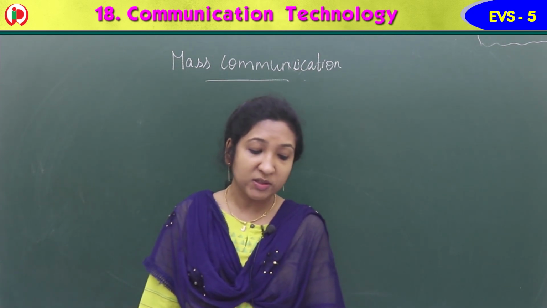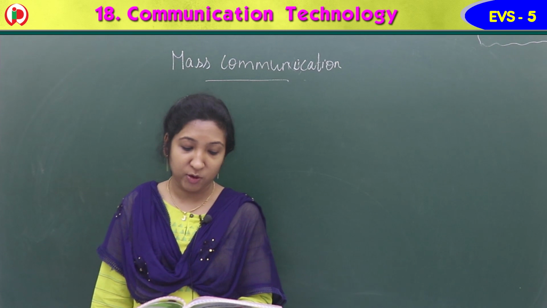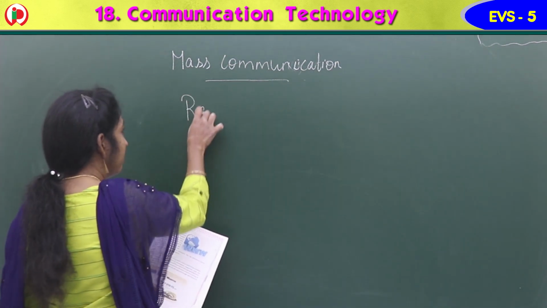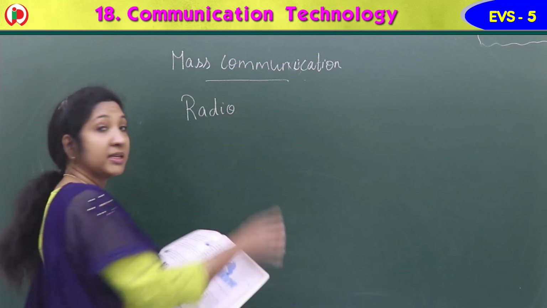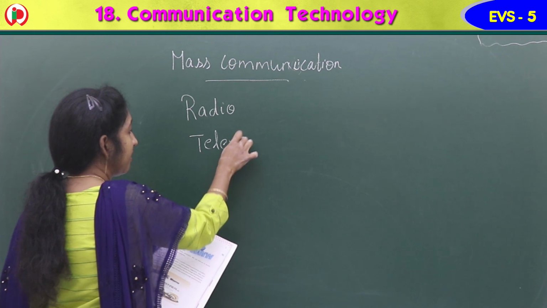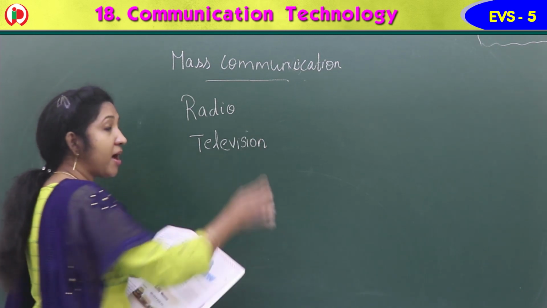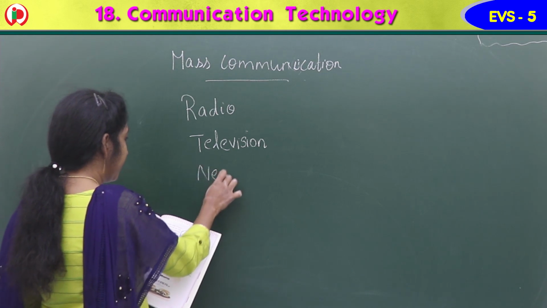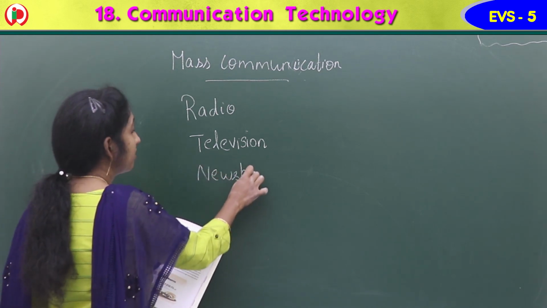Yes, today we use various means of mass communication like radio, television or TV. These are all mass communication. The newspapers, we have newspapers.